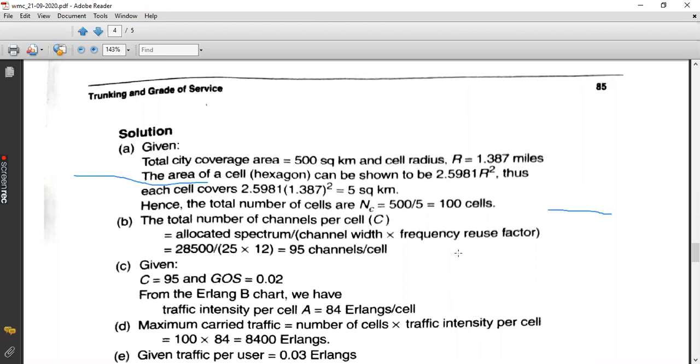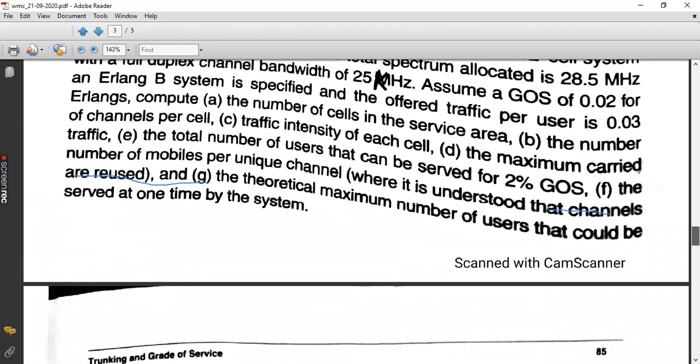Now, after calculating the traffic intensity per cell, in the fourth part, that is D, you are going to find the maximum carried traffic. What do you mean by maximum carried traffic? We are going to take the entire cells into account.